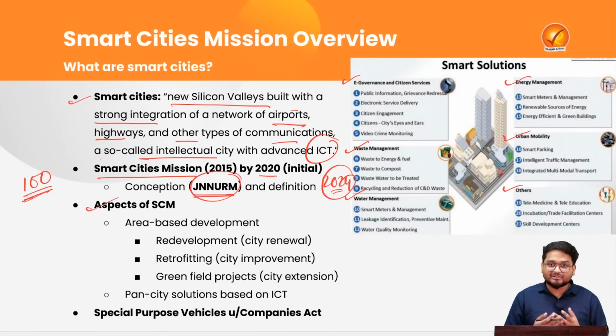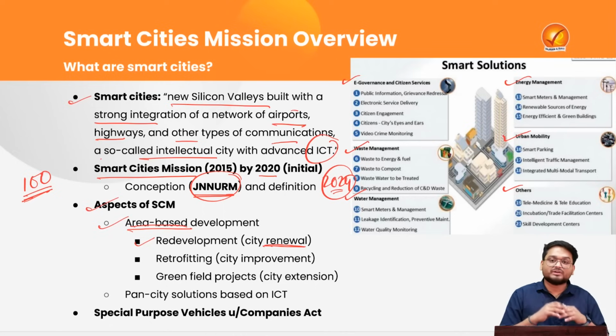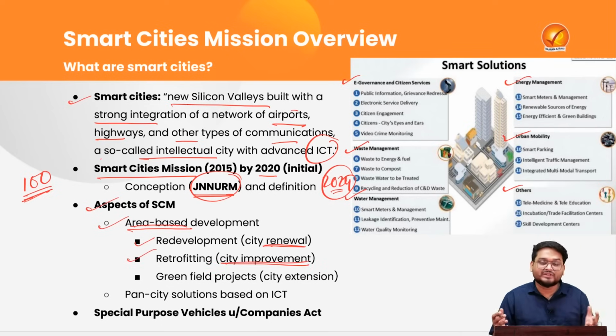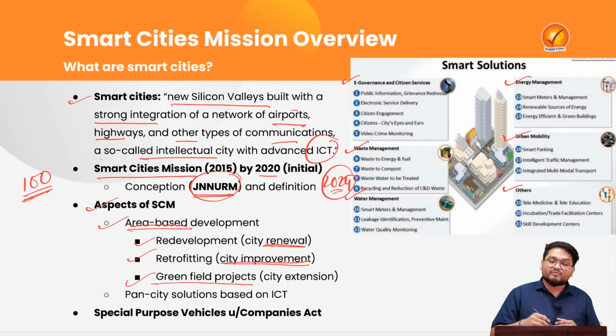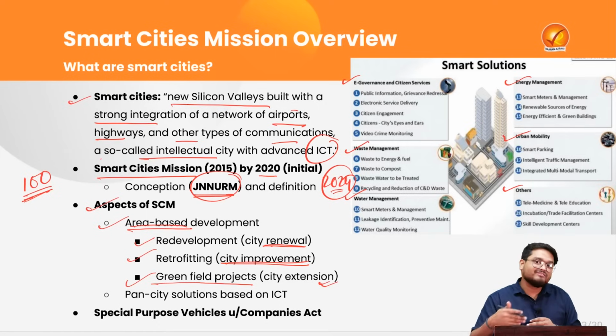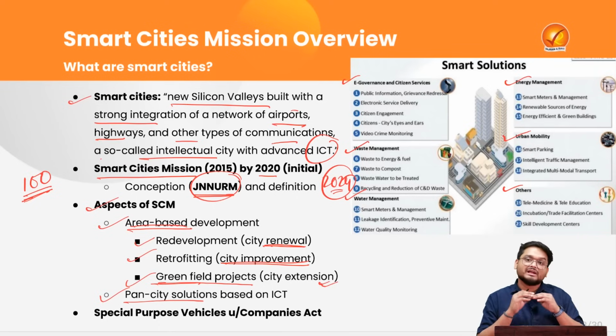The aspects of the Smart Cities Mission are two-pronged. Firstly, there will be area-based development, where the redevelopment of the city will be done, where the city will be totally renewed and the various facilities will be renewed. Retrofitting will be done, where the city's existing facilities such as water services and waste management services will be improved. Also, greenfield projects will be done, where the new areas around the cities, the semi-rural areas around the cities, will be developed, and they will be started from fresh. And also there will be smart city operations based on information communication technology.